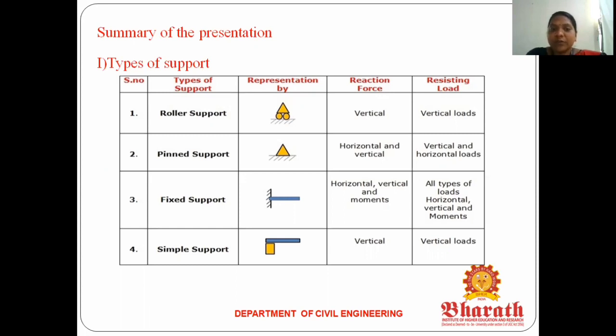Okay, for the roller support, the resisting load is vertical load only. If we have a pinned support, vertical and horizontal load will be resisted. Okay, if you have a fixed support, all types of load, vertical, horizontal, and moment, are resisted. So the simple support resists only vertical load. The types of support we discussed first are very important.